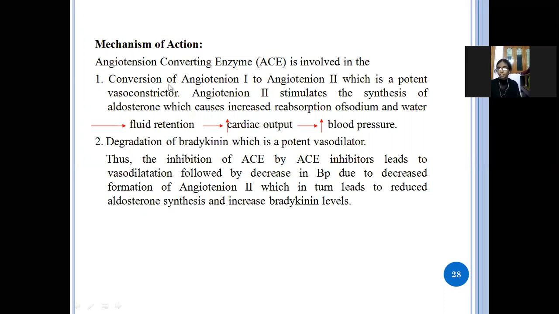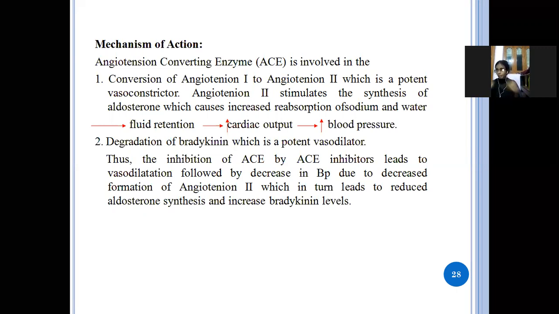Angiotensin 1 is converted to angiotensin 2, which is a potent vasoconstrictor. Angiotensin 2 stimulates the synthesis of aldosterone, which increases the reabsorption of sodium and water.